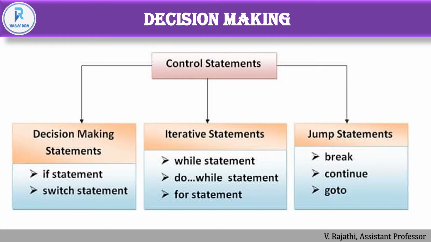Next one is the iterative statement. We can call this a looping statement or iterative statement. Both are the same. In this iterative statement we have three statements: while, do while, and for. And next is the jump statement. In jump statement we have break, continue, and goto.